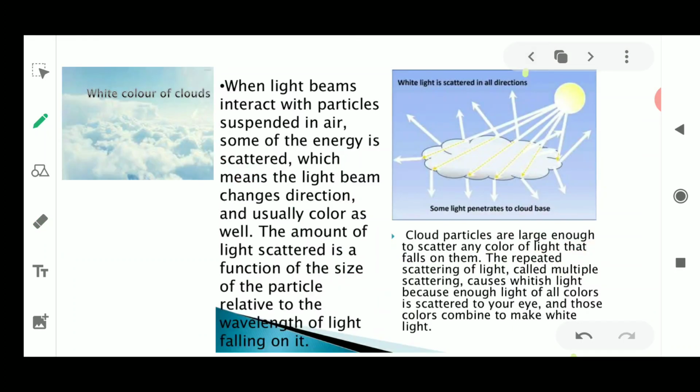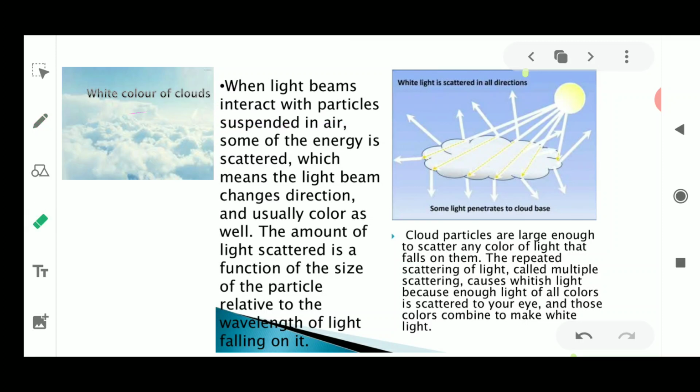So this is our next slide, which is telling you about one more phenomenon of atmospheric refraction, the white color of the clouds. Now what happens when the light beam interacts with the particles which are suspended in the air? Suspended means they are moving here and there in the air.